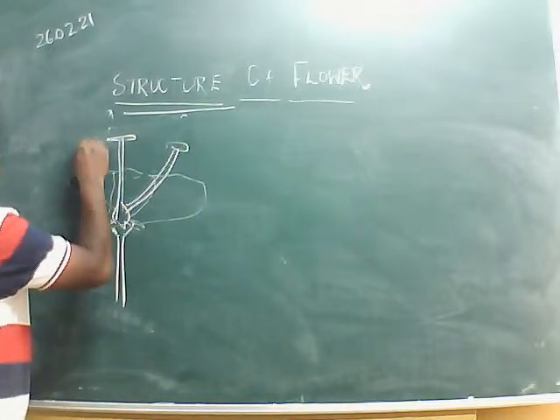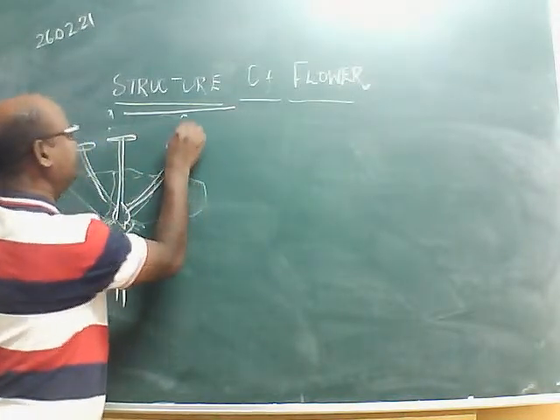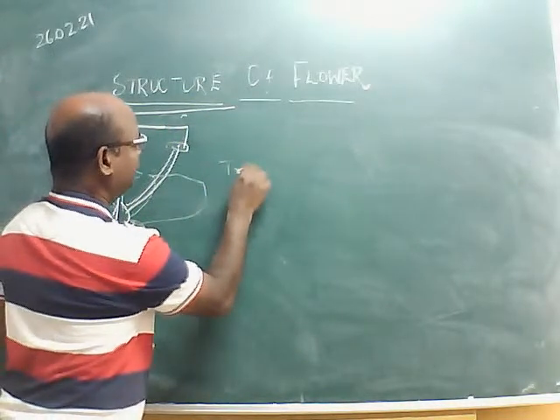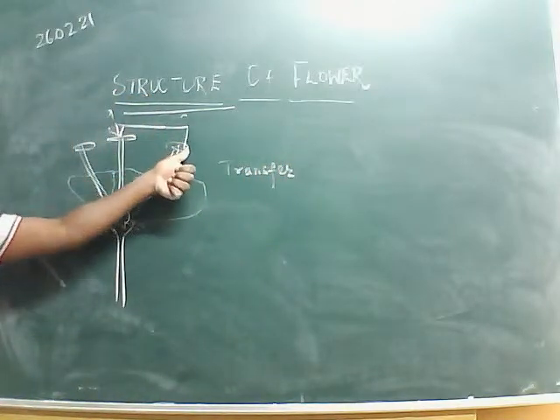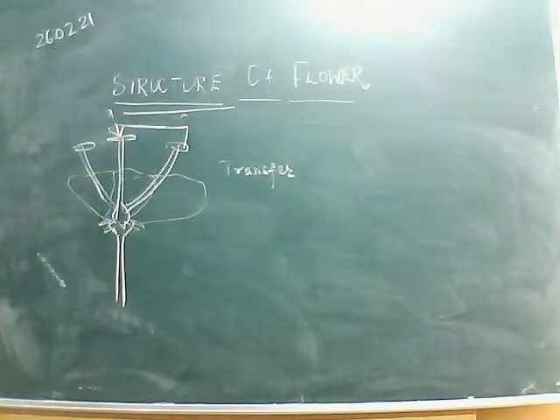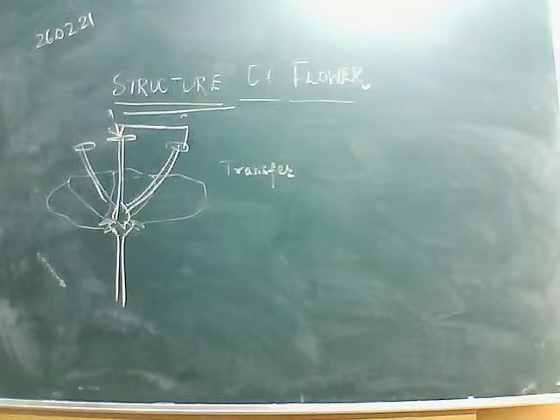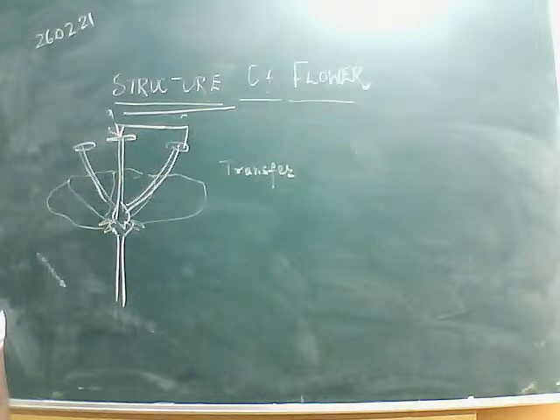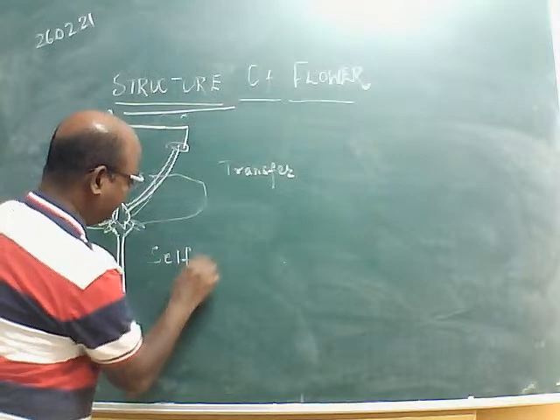Now, suppose there is transfer of pollen grain from the stamen to the stigma of the same flower. What do we call such pollination? We already studied. Anurag Patel has given the very correct answer. It is known as self-pollination.